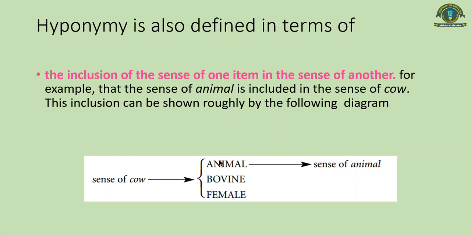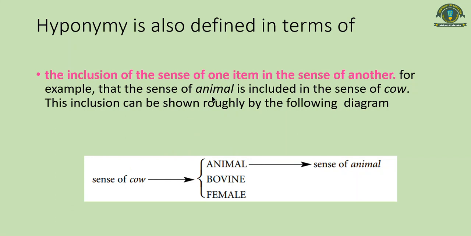So by now you would have studied semantic features. In semantic features, we actually tell that there are some components of a word. For example, if we have to define the word cow, the sense components or the meaning components of cow are animal, bovine, and that it's female. And you can see that this component is included here. So this is what we are saying, the sense of animal is included in the sense of cow. It is also defined in terms of inclusion.